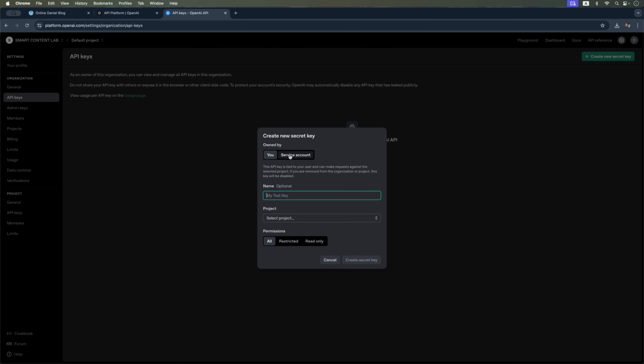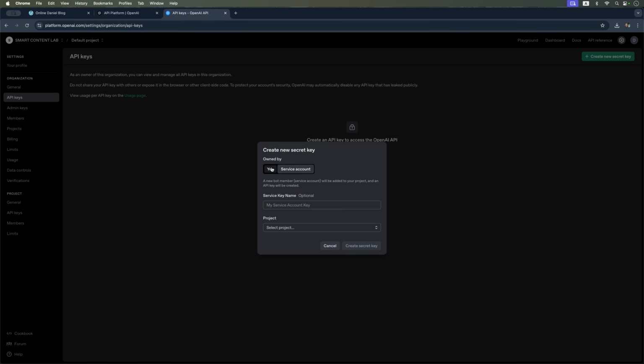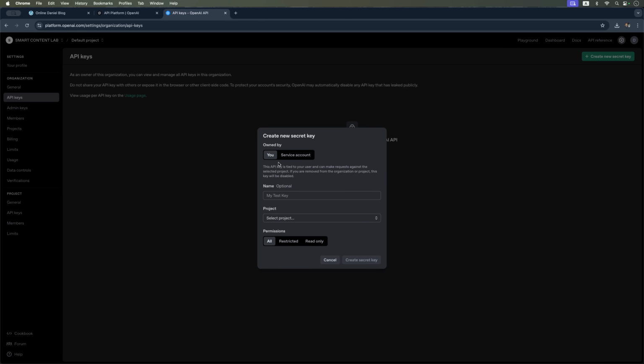You can create either a personal account or a service account for your API key. For instance, if you're working on behalf of an organization or planning long-term use, you might want to go with a service key. But for our personal site, I recommend using a personal key. I'll name this one My Blog Key.